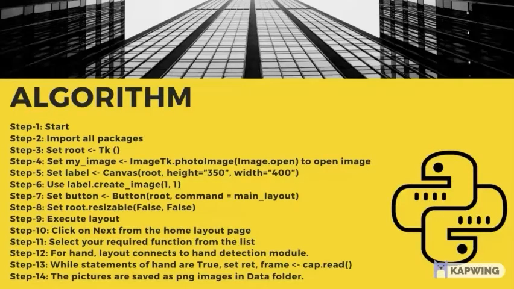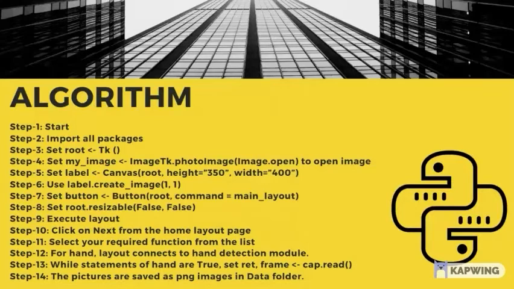Okay, so first of all, let me explain the algorithm. I'm not going to explain the CNN algorithm, because all of us know CNN is an artificial intelligence convolutional network algorithm. But I'm going to explain the algorithm of our application. First of all, our application starts by importing all the packages for a particular file. Let's look at the layout file. In layout.py, the sign.py I told you about in the past slide, we have some packages to import. Then we set our root, then set our images. We then geometrically set our layout.